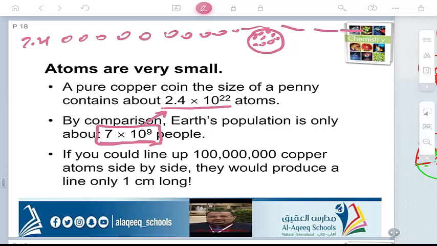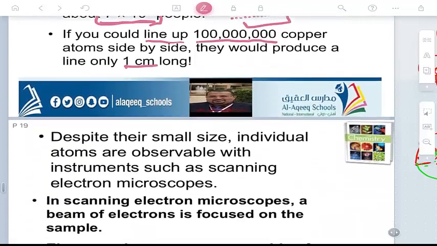Imagine it again by another method. If you have atoms of copper and you put 100 million atoms side by side in one line, you will find that 100 million atoms form only 1 centimeter, just 1 centimeter long. You can imagine 100 million atoms form 1 centimeter. It means the atom is very, very, very small.